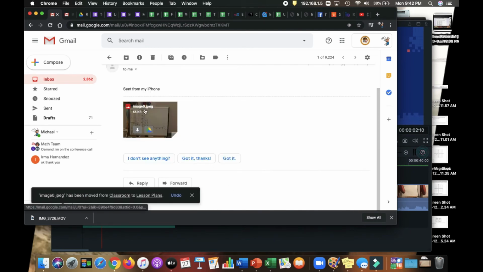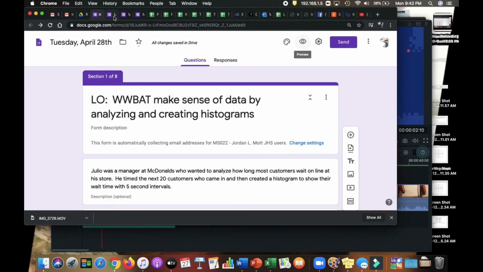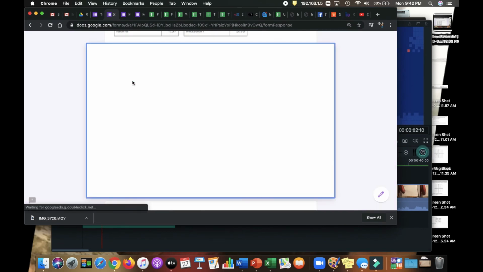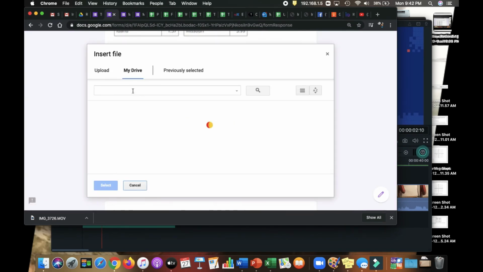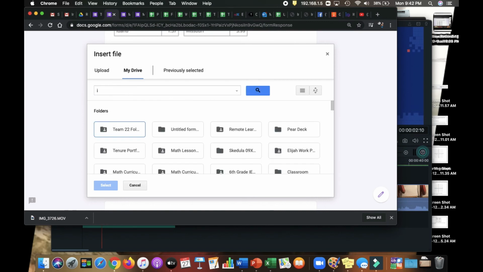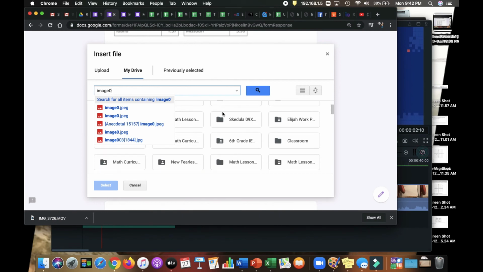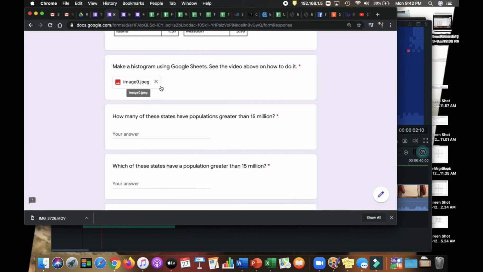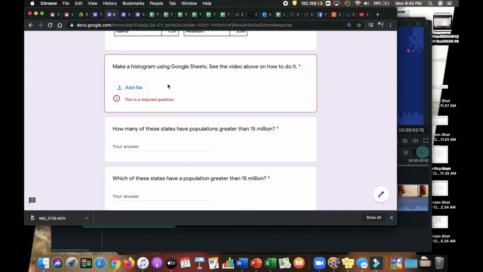The file is called image0.jpg. So let me go back here. Where it says Add File, I can go to my drive and search for image0.jpg, or I remember it was in Lesson Plans. Either way, let me click here. If I want to get rid of it here. Now I can use the file to answer the question.